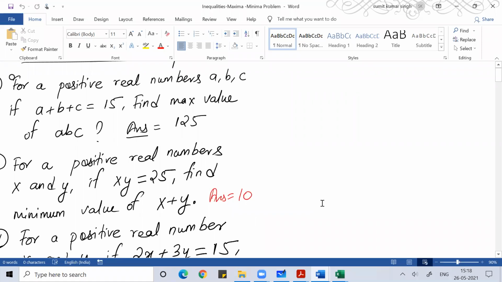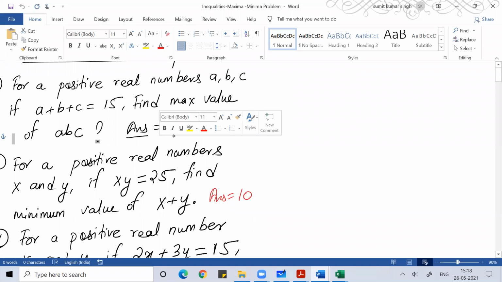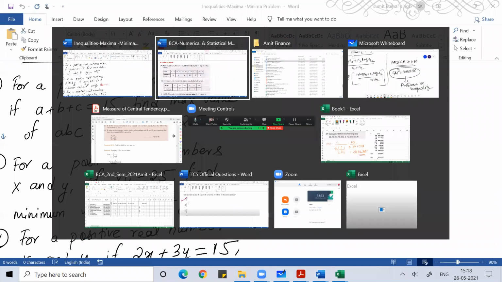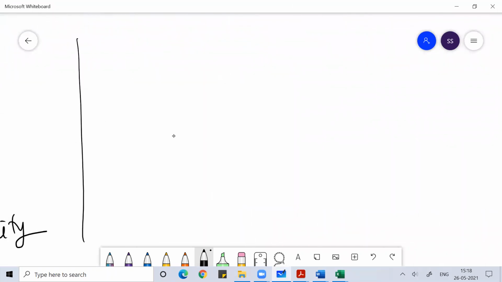You can see, for positive real numbers a, b, c, if a plus b plus c is 15, what is the maximum value of abc? We have positive real numbers a, b, c, all greater than or equal to 0, that is given.